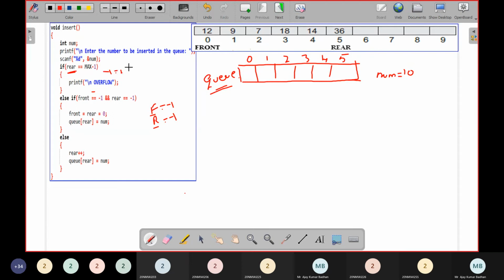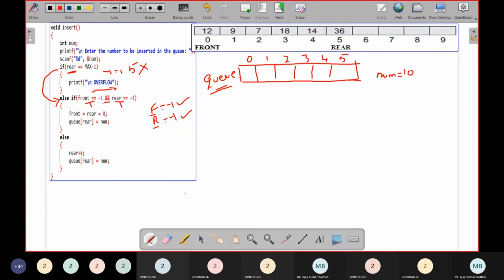Minus 1 equal to 5? Condition fails. So there is no overflow condition here, because there are spaces available to insert. Simply, the code will skip to else if. Now, if front is equal to minus 1, what is the front value? Minus 1. True. And rear is equal to minus 1. Rear is also minus 1.